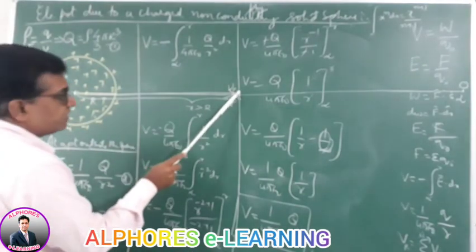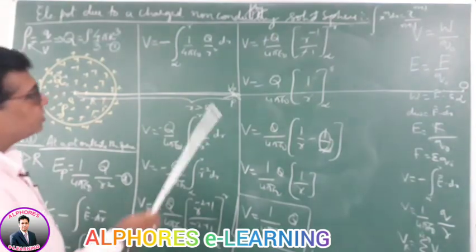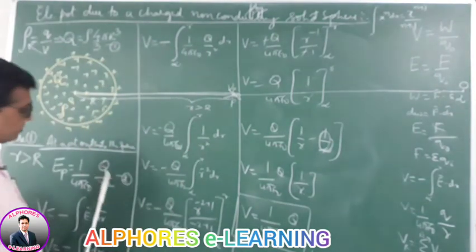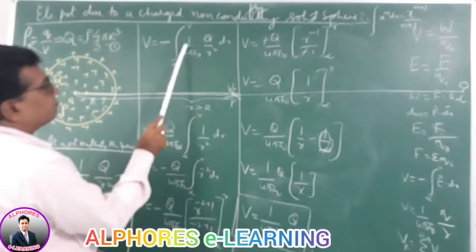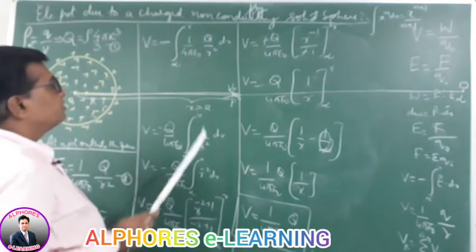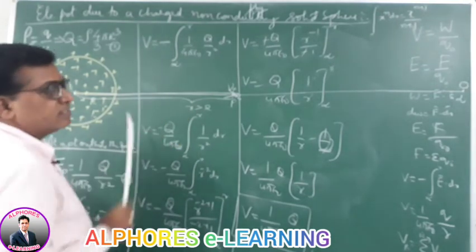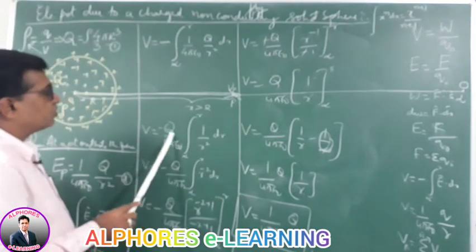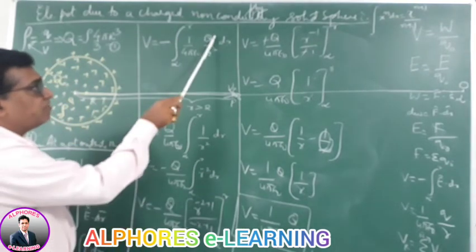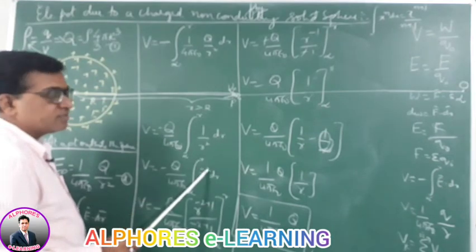Both E and displacement are in the same direction, cos 0 is 1. So E dr. Now, the electric field formula, substitute this in. So 1 by 4 pi epsilon q by r square dr, from infinity to r. Now taking the constants outside, q by 4 pi epsilon outside, I get minus q by 4 pi epsilon. 1 by r square remains here, but 1 by r square is r power minus 2.